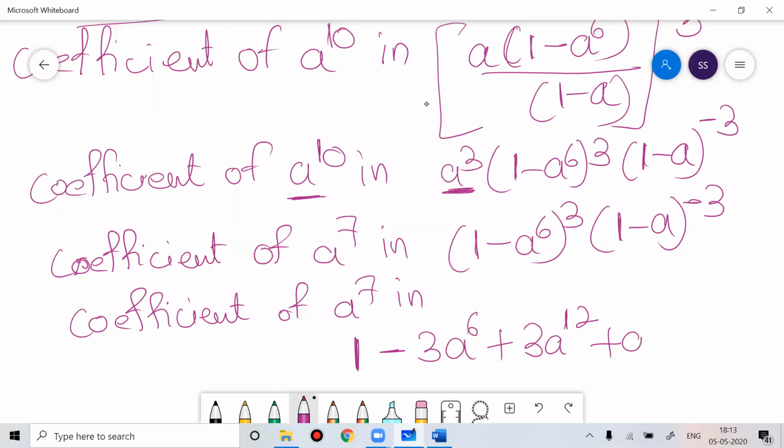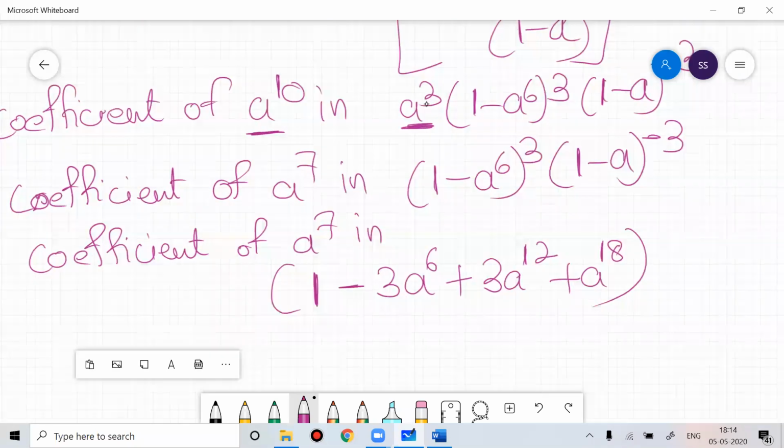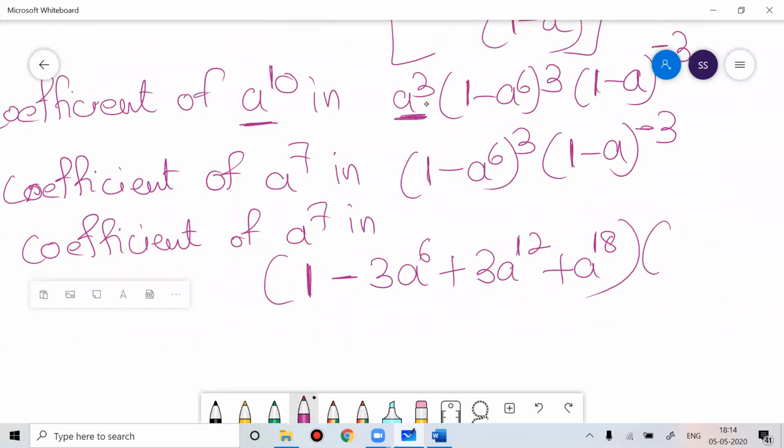So b cube means a to the power 18. You have to find the coefficient of a to the power 7 in this, times (1 minus a) to the power minus 3. Now what coefficient do you want? You want a to the power 7. Now if you notice, this is a to the power 12, and this is a to the power 18.